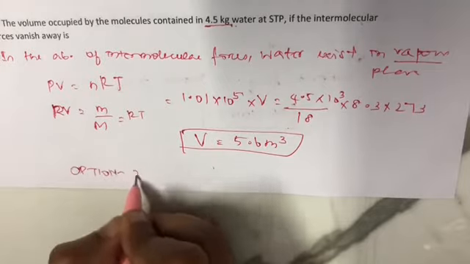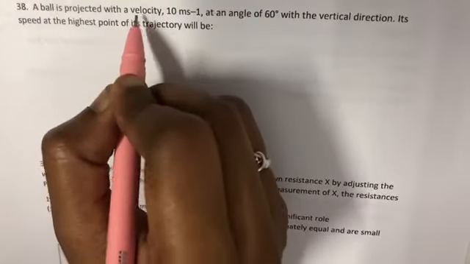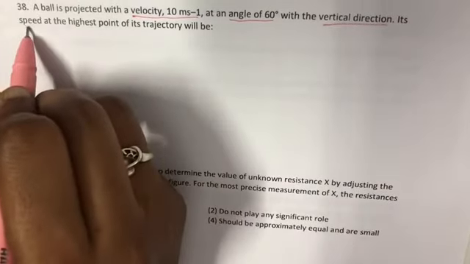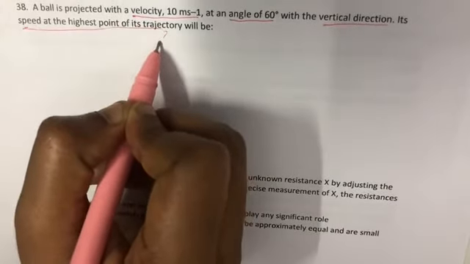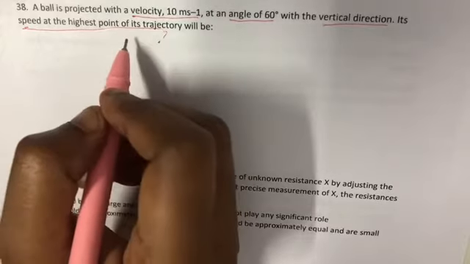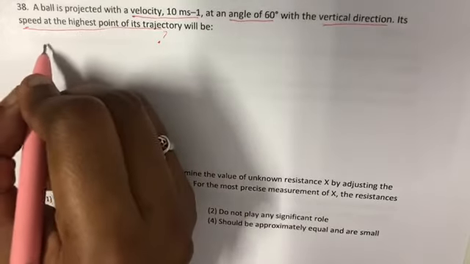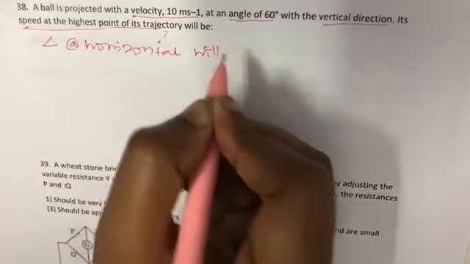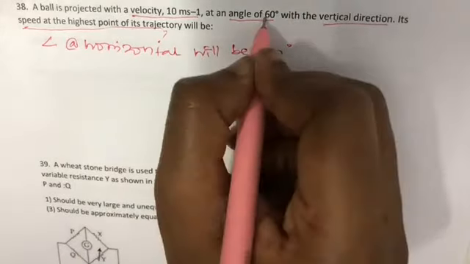Option 2. A projectile is projected with a velocity of 10 meter per second at an angle of 60 degree with the vertical direction. What will be its speed at the highest point of its trajectory? So the angle with the horizontal will be 30 degree. How? Because with the vertical direction it is 60 degree.